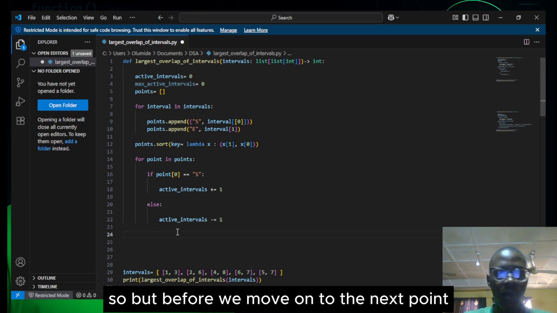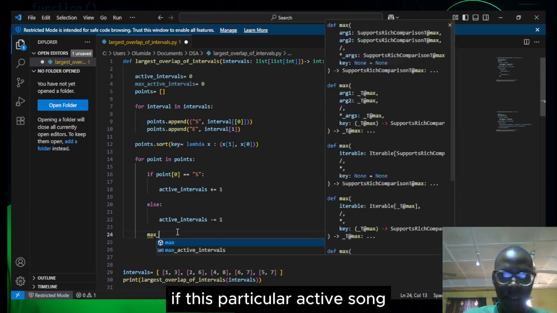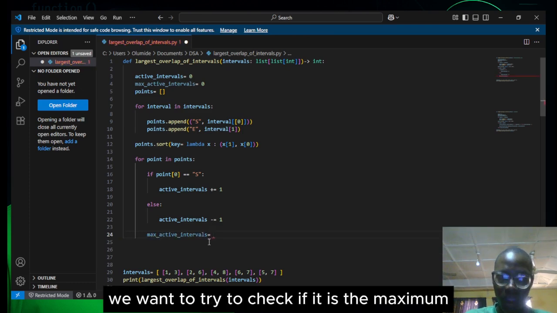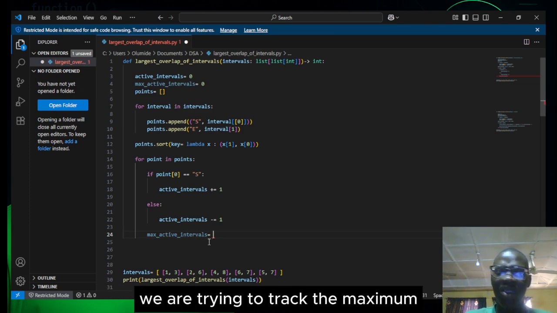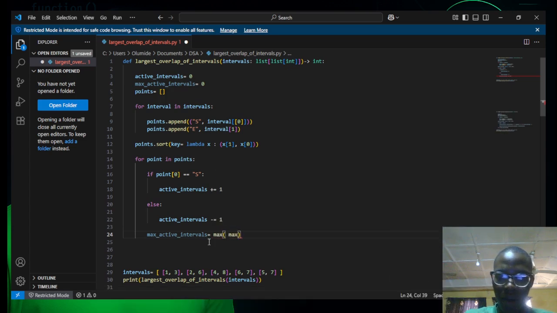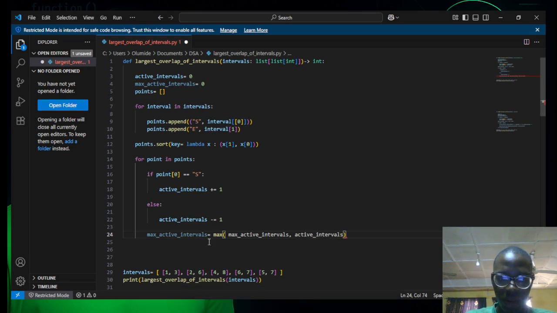But before we move on to the next point, we want to check if this particular active interval sum is the maximum active interval so far. We are trying to track the maximum, so we're going to be using max of maximum active interval, comma, the active intervals.